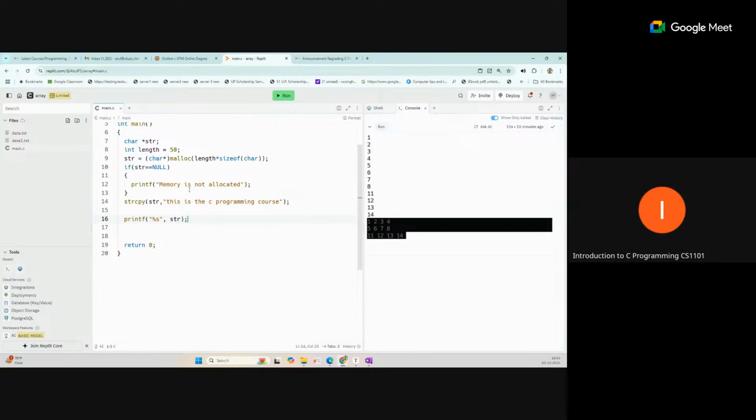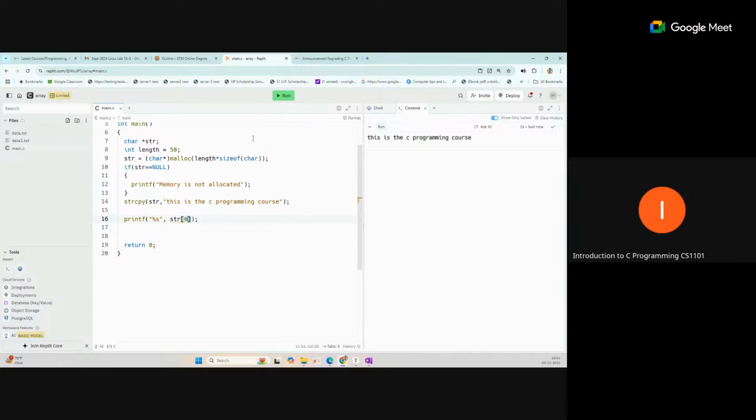So that is the print. If you run this, you can see this is the C programming course which we have copied from here to this place, the pointer. This type of question, and after that using this str you can also print the index character. You can also use the indexing here.